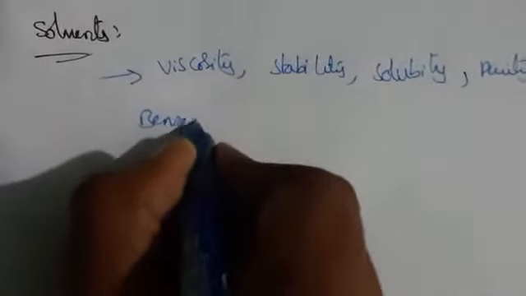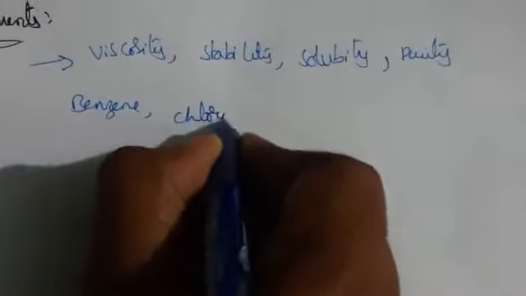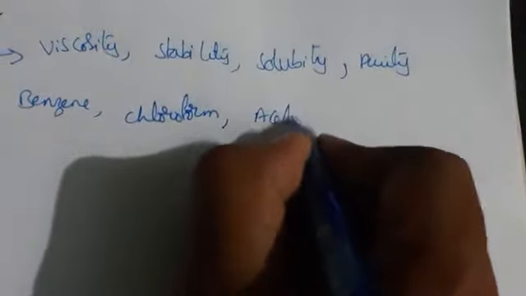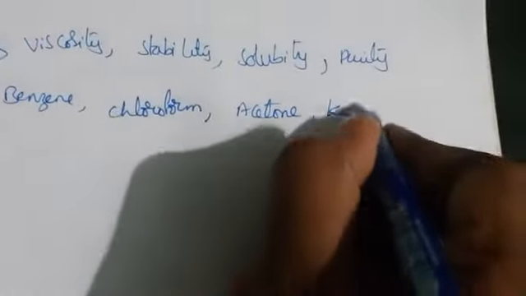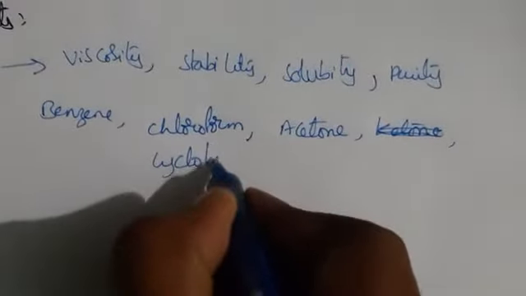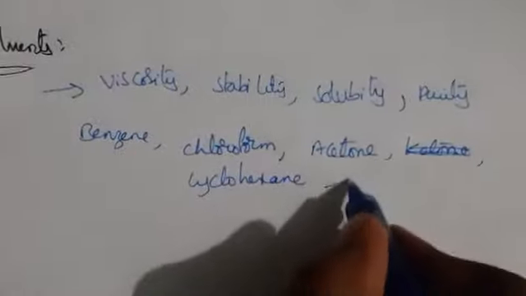Then which type of solvents can we use here? We can use different types of solvents. We can take benzene, chloroform, next we can take acetone, ketone. Acetone or ketone is the same, so acetone, cyclohexane. So these are the solvents we are going to use for the separation.